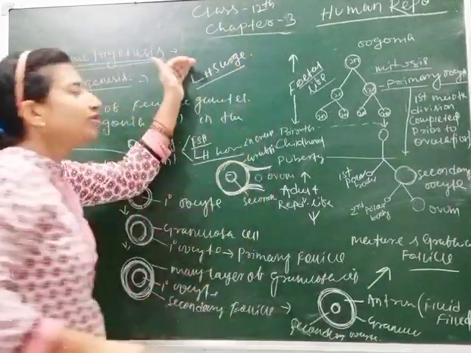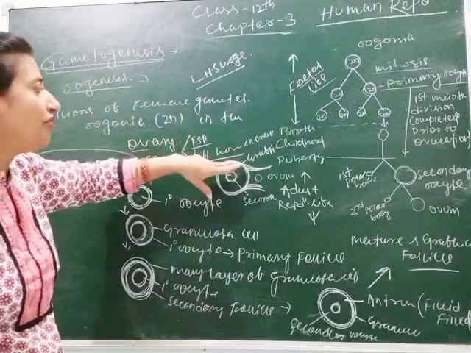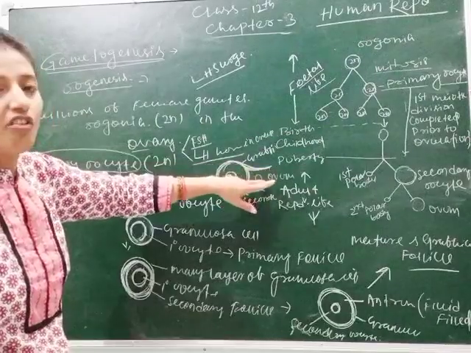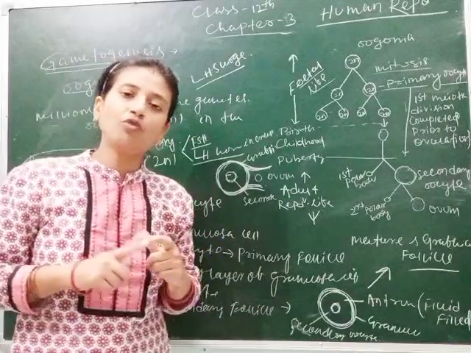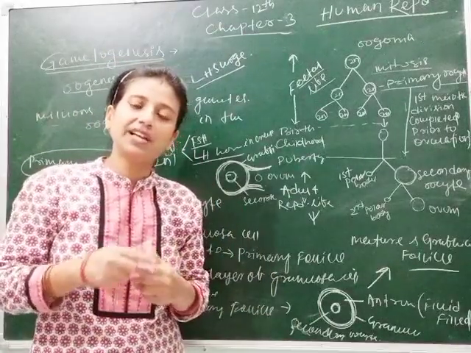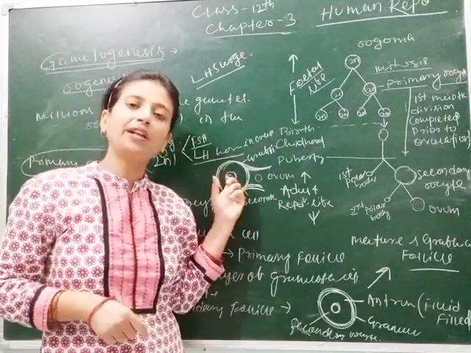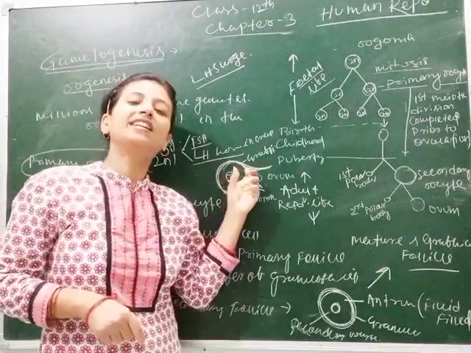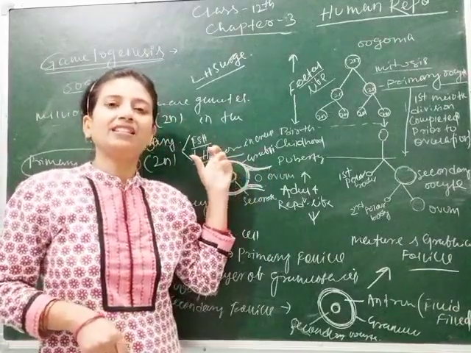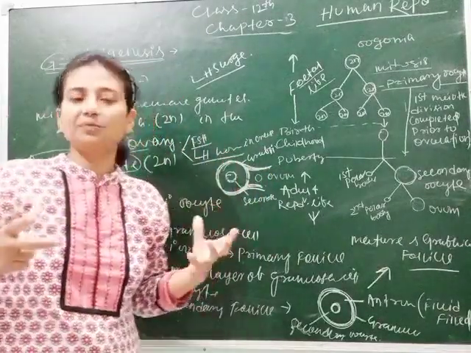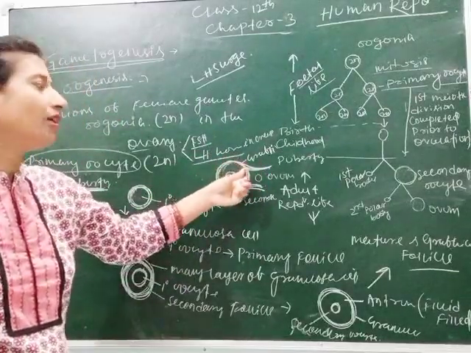LH surge means due to the high or excess secretion of LH hormone, it induces the rupture of the Graafian follicle and releases the ovum, and this process is called ovulation. Here I have told you about LH surge. LH surge means when the luteinizing hormone is at a high peak and that induces the rupture of the Graafian follicle, due to which the secondary oocyte is released from the Graafian follicle, which is called ovum. And another thing, when the ovum releases from the Graafian follicle, this process is called ovulation.